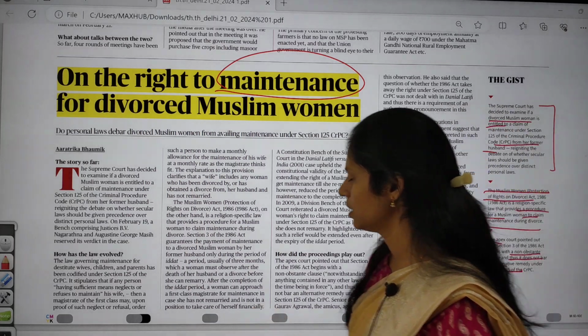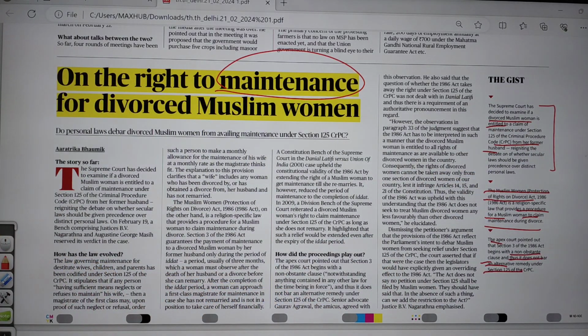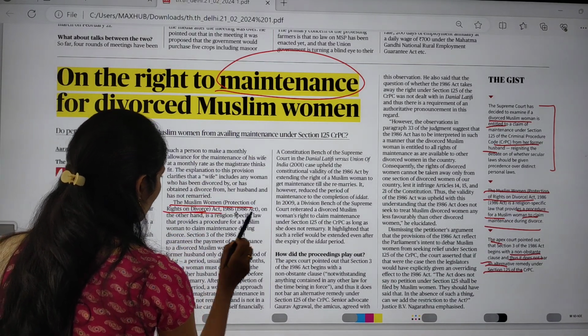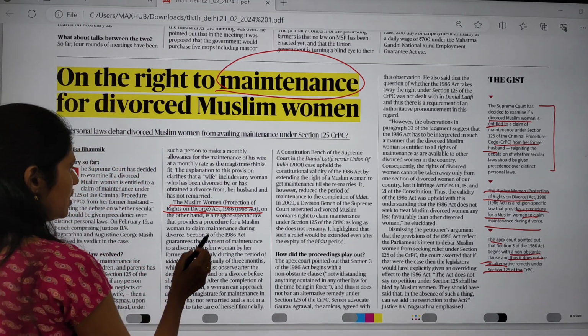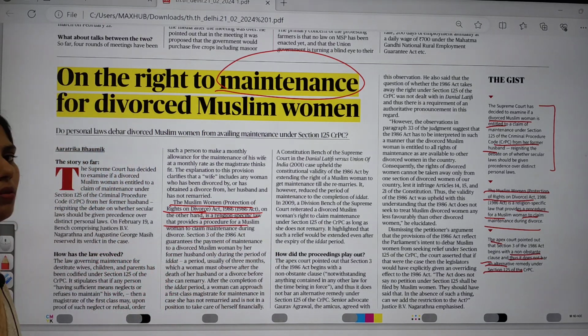If this judgment is given, we are going to have a detailed study on this topic. Until then, remember that we have the Muslim Women (Protection of Rights on Divorce) Act of 1986, a religion-specific law that talks about the procedure for a Muslim woman to get maintenance during divorce. Okay.